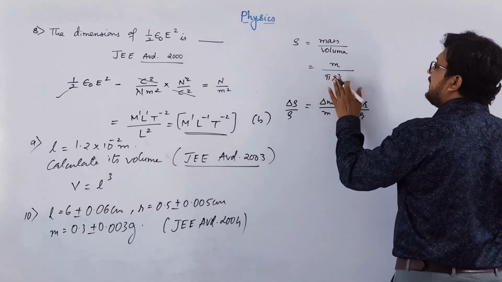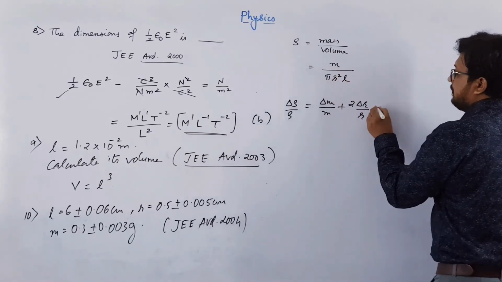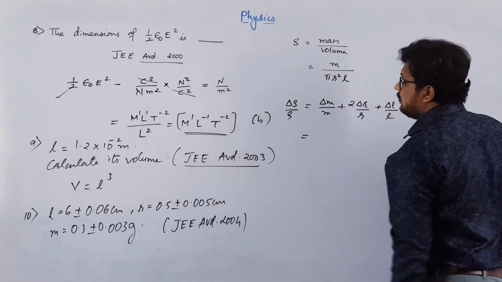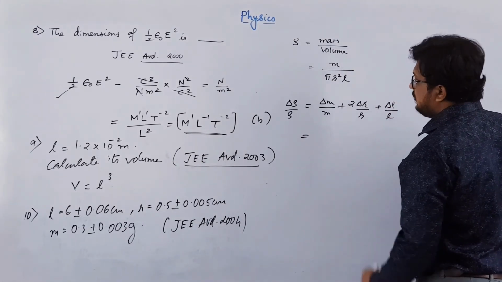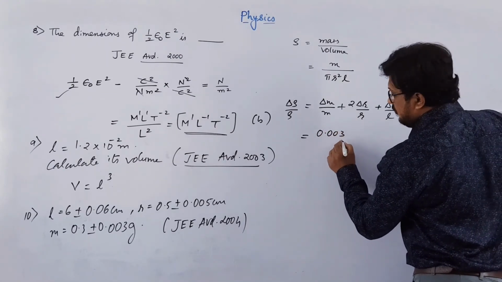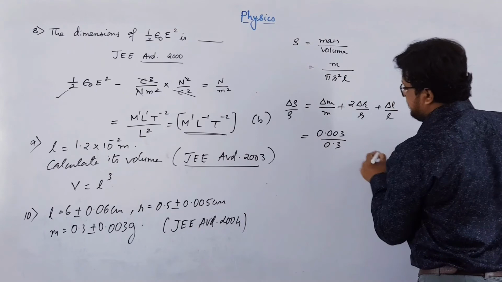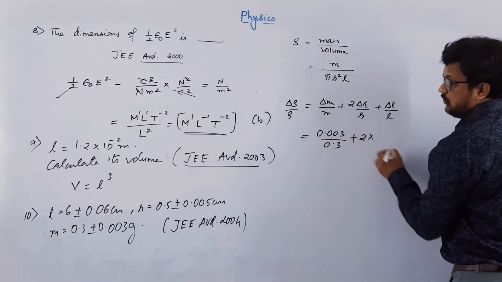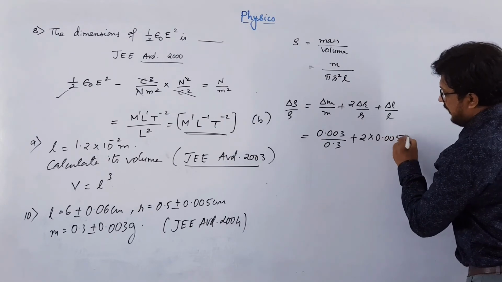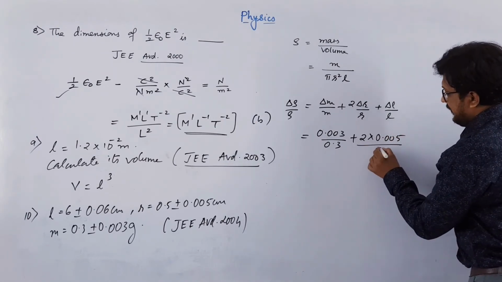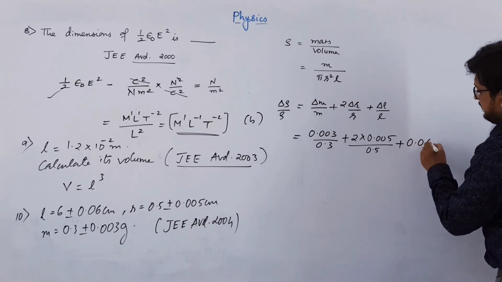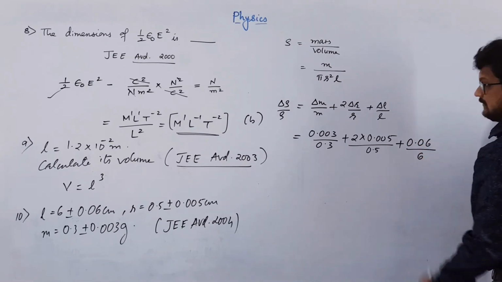Now instead of h, length L is given. So plus delta L by L. So this is equal to, now delta M is 0.003 over 0.3 plus 2 into delta R, which is 0.005 over 0.5, plus delta L is 0.06 divided by 6.